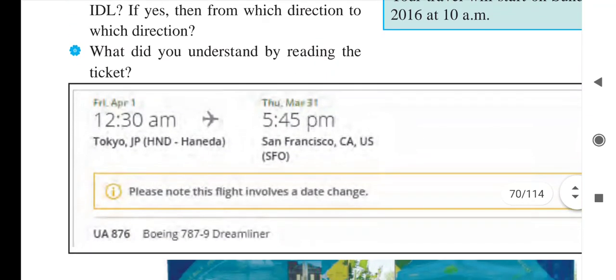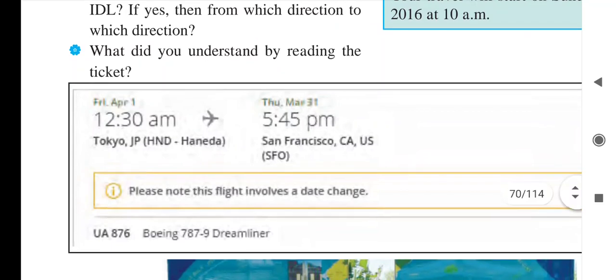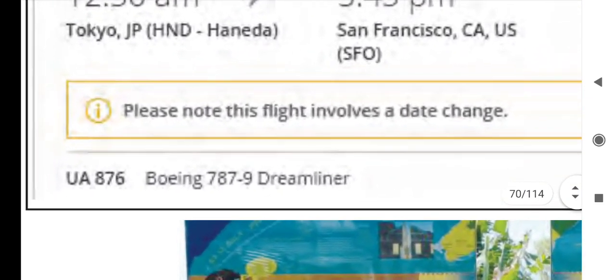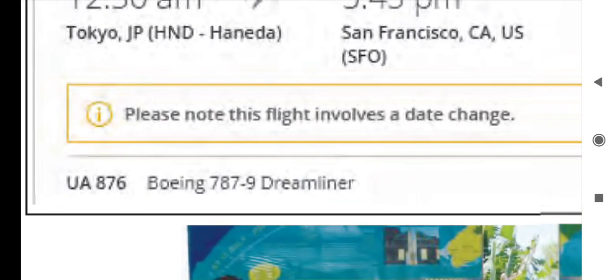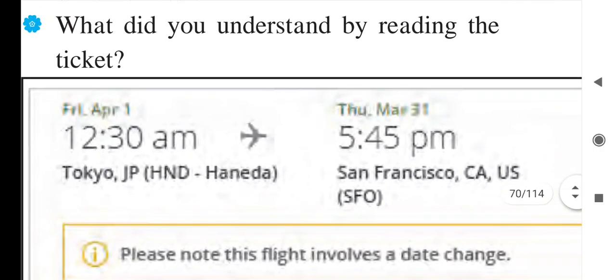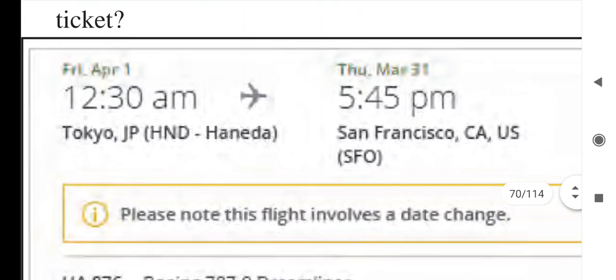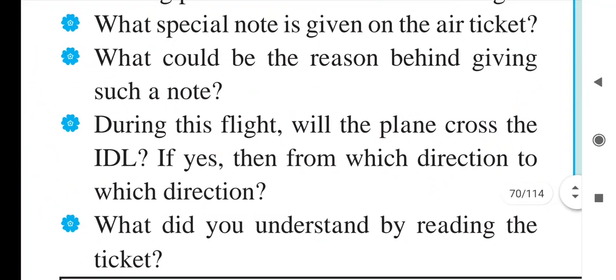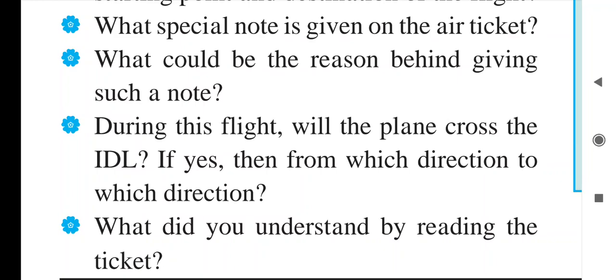What is the special note? Here is the special note given: please note this flight involves a date change, because see, from 1st April to 31st March, they have changed the date. So that was the notice. What could be the reason behind giving such a note?